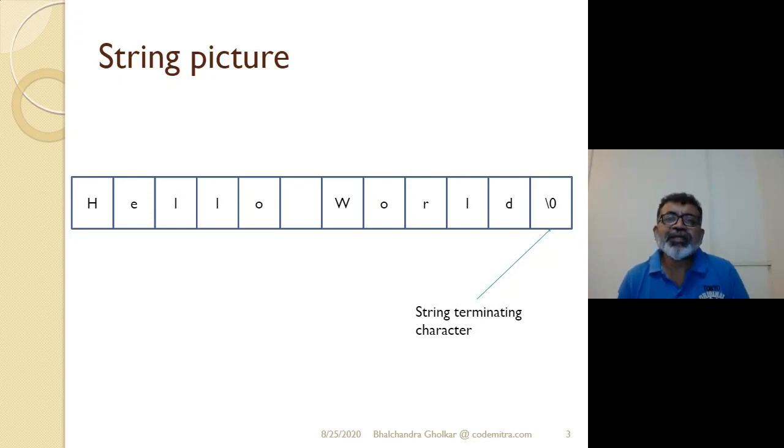String terminating character slash zero has got ASCII value as zero, and zero, only zero, has got ASCII value as 48. Don't get confused between slash zero and zero. Slash zero, that is the string terminating character, has got ASCII value as zero, whereas zero as a digit has got ASCII value as 48.